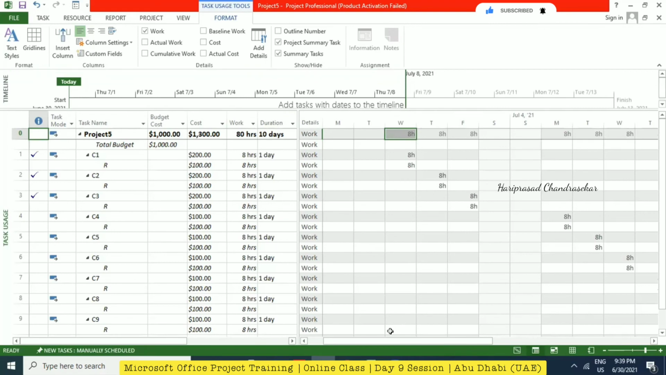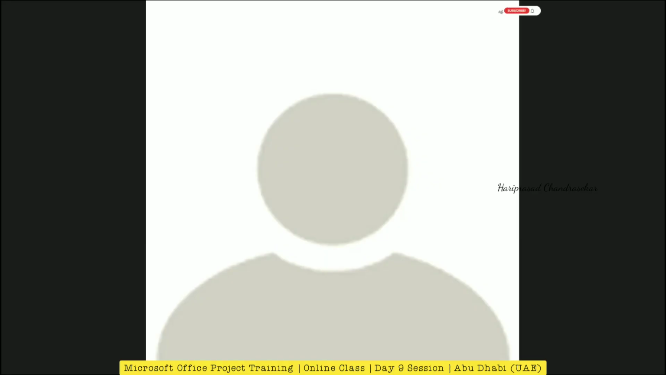So I will stop share. You can share your screen. I will try to do. You can just share your screen and then give me the remote access control. Okay.